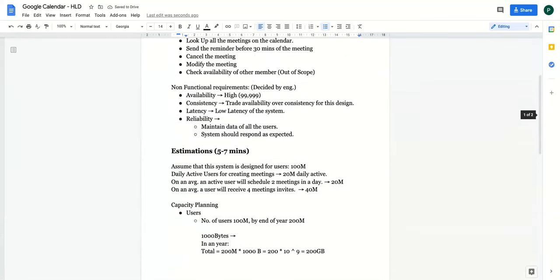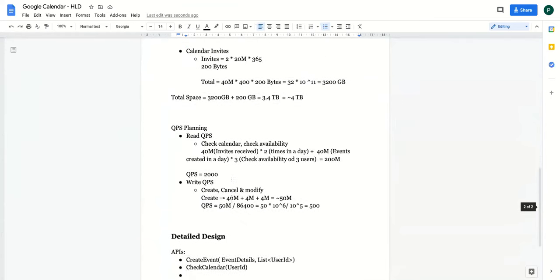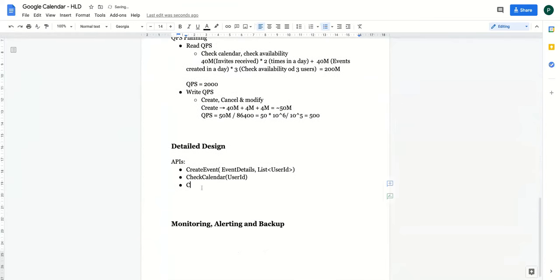Then what else do we have? Then we have send the reminder. So that should be taken care internally by the system. Then cancel and modify meeting, correct? So the next API is cancel meeting. Can I say that update meeting? Update meeting. And it should take what? It should take event details. Correct. And list of user IDs.